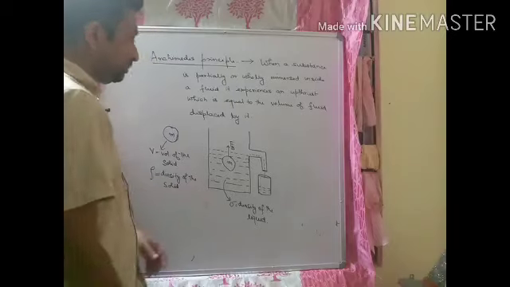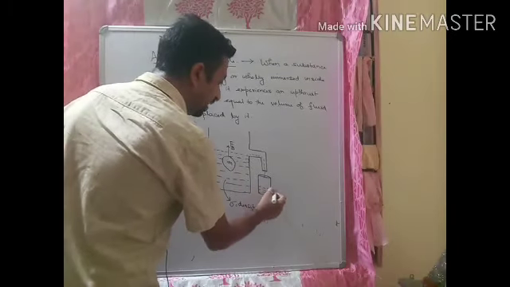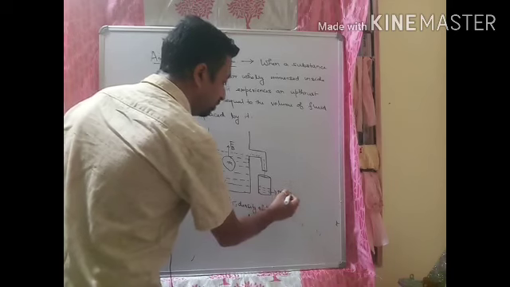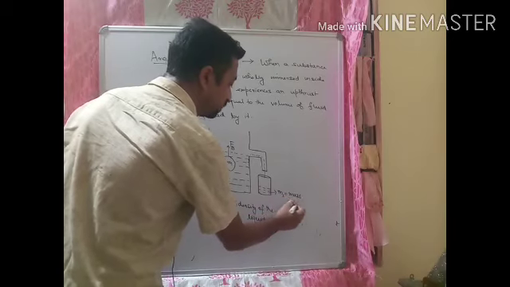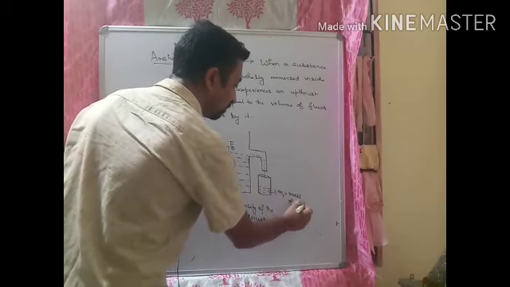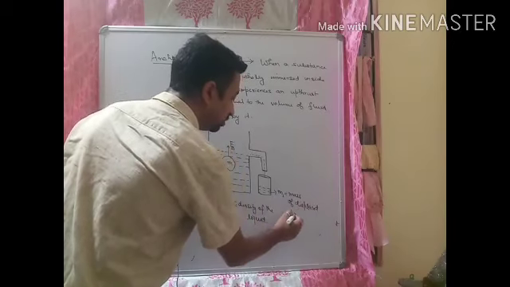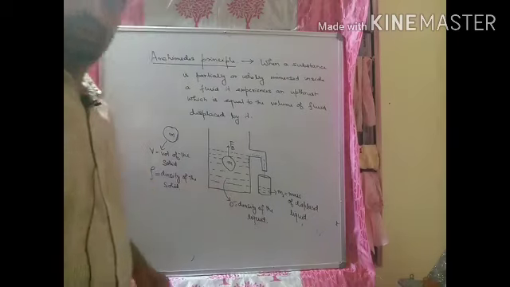So we can say that here, suppose ml equals mass of displaced liquid. Okay, ml is the mass of the displaced liquid.